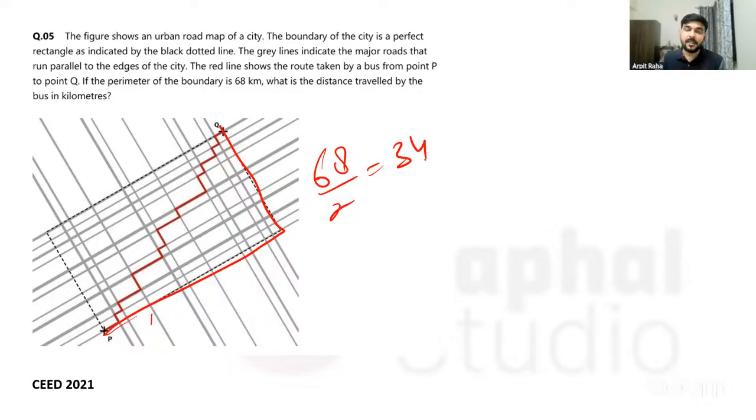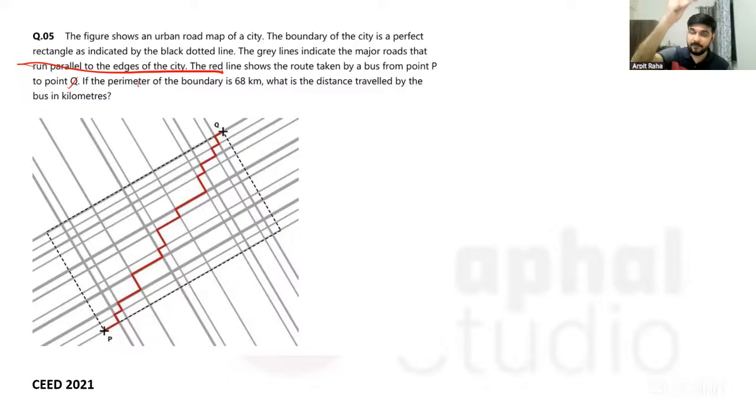But in an exam scenario, this can look tough if you have not given attention to the observation part. Suppose a question like this comes and you have not figured these things out, then in the exam you will apply mathematics and different formulas and whatnot, and then this question becomes very difficult. So this is how they want to trick you. In the question they are deliberately writing it like it is very mathematical, with lines like "runs parallel to the edges of the city" and all these things. They have given 4 or 5 lines of detailing so that you start believing it is a question of mathematics, but it is not. This is exactly what happens. I hope this makes some sense.